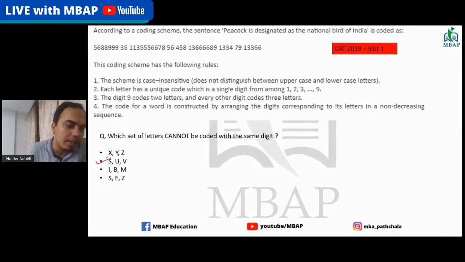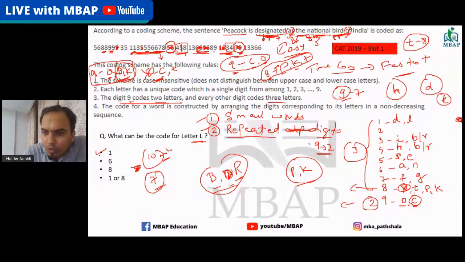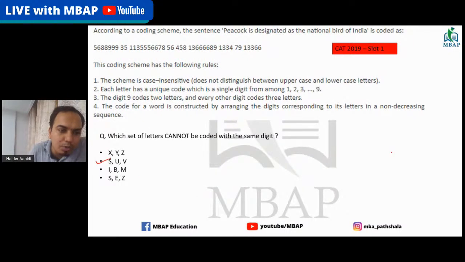I'll tell you how. You need to understand here. Let me go back to that particular screen. For S we have the code as 5, and for E also we have code 5. So out of three, two places are already taken. Now is there any scope to add more letters there, U and V? That's not possible. Wherever S is there, I don't have the scope to add more.